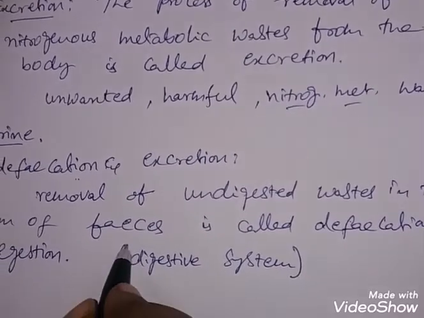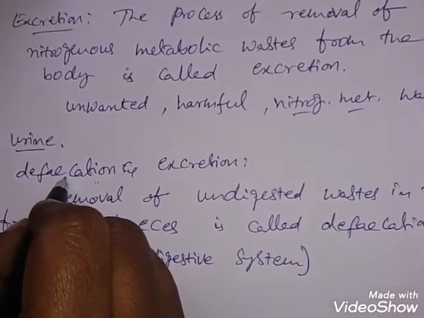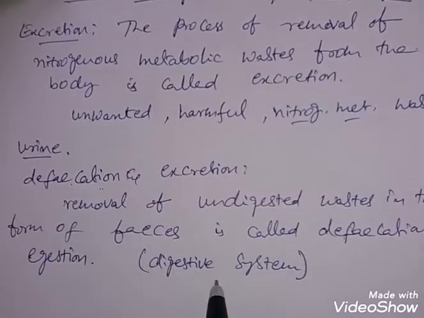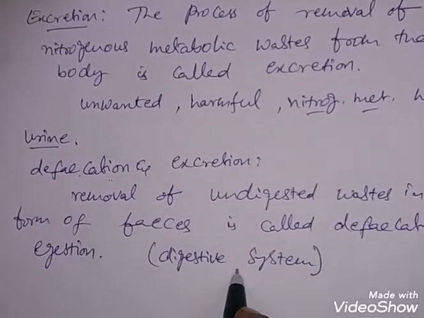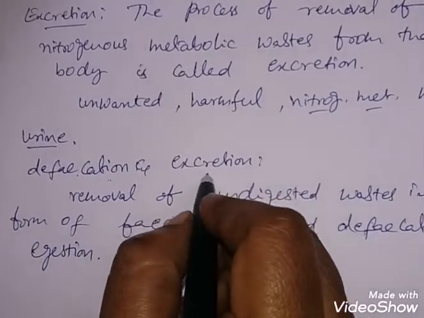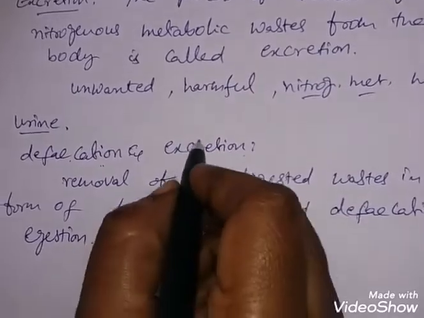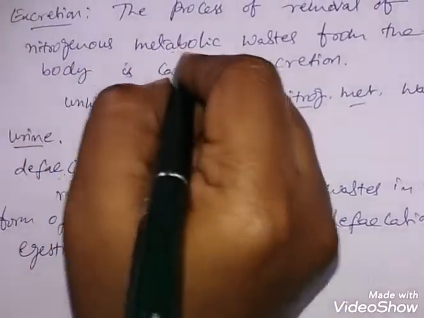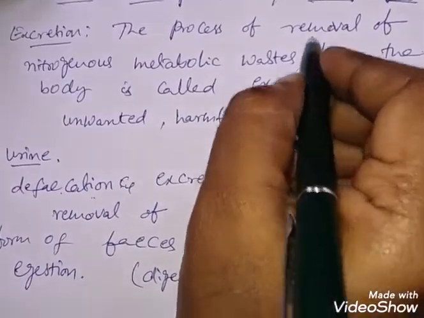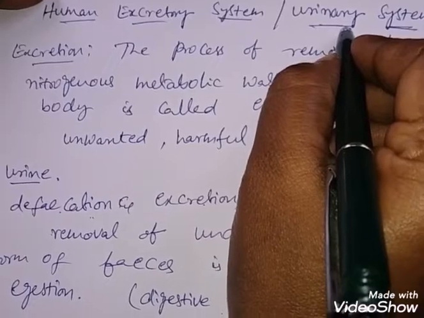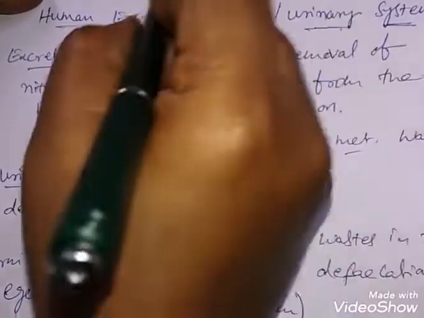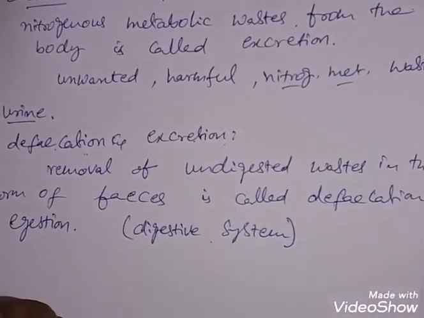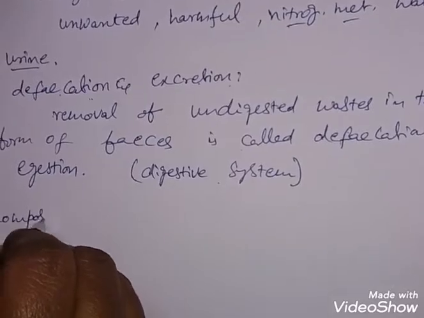So egestion or defecation is one and the same, which falls under the physiological aspect of the digestive system, whereas excretion is the process of removal of nitrogenous metabolic waste, and the system involved in it is the urinary system. What is this excretory system or urinary system composed of?